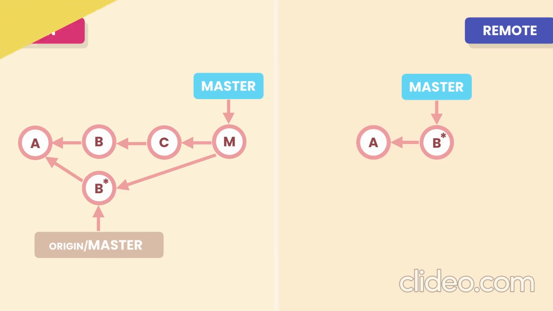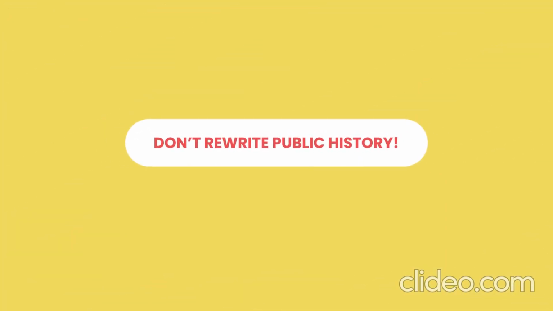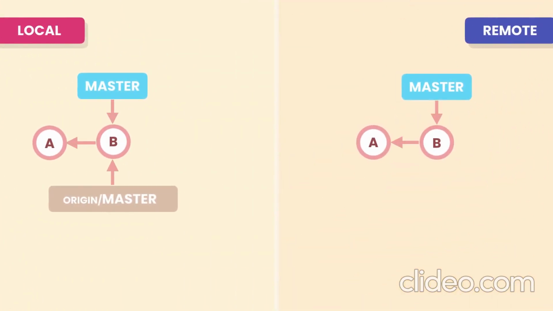So remember the golden rule. Don't rewrite public history. Once you push your work, it's public, it's final. So you should not change it unless you have a strong reason for doing so. Rewriting the private history in your local repository is perfectly fine. And in fact, it's actually a good practice. So you should always clean up your work or your private history before sharing it with the rest of the world.